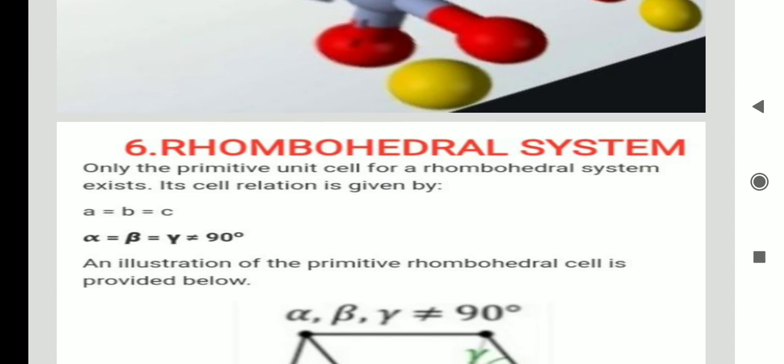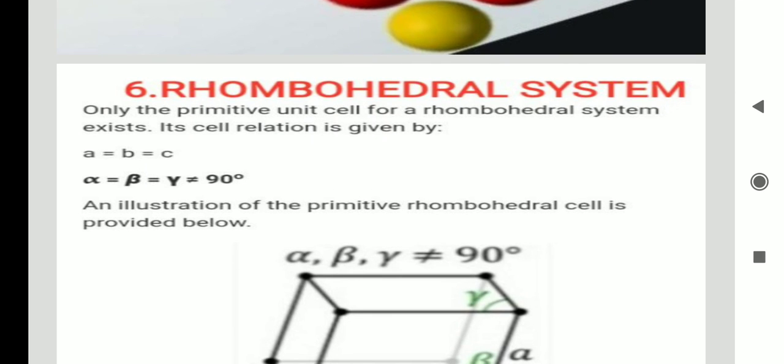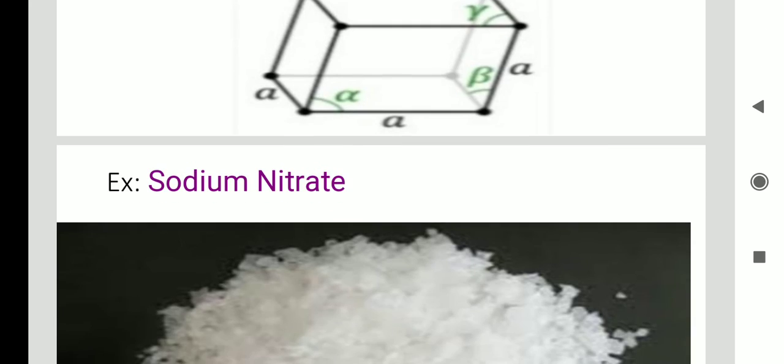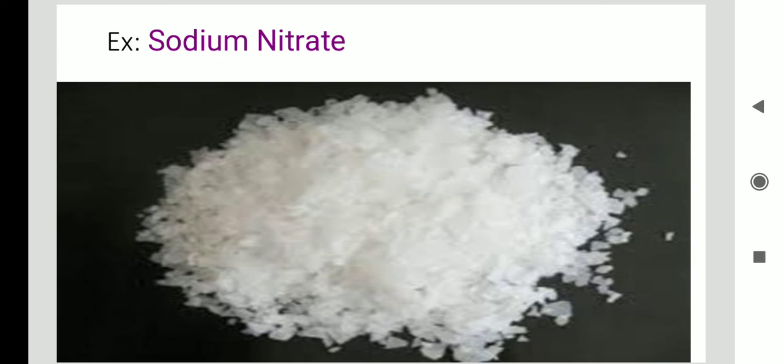Coming to the sixth one, that is rhombohedral. In the rhombohedral, the parameters A, B, C are equal, and similarly alpha, beta, gamma are equal to each other, but they are not equal to 90 degrees. Here the parameters are equal to each other, A equal to B, B equal to C, and for the interaxial angles, alpha is equal to beta, beta equal to gamma, but they are not equal to 90 degrees. This is about the orthorhombic system. Orthorhombic system is simplified into one form. What is the example? The example is sodium nitrate.